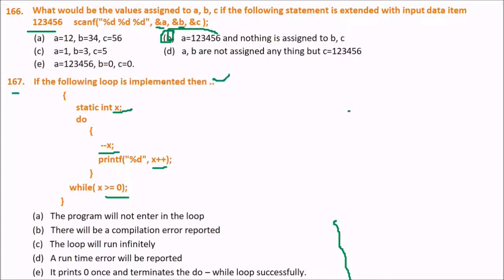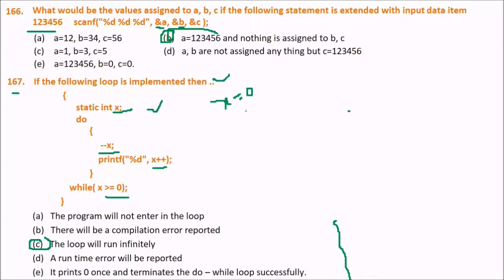This is because of what happens when you make a variable static. Let me tell you the answer first. The answer is C. The loop will run infinitely. Why is it running infinitely? Because the statement static int x causes the value of x to be set to 0. So x will be equal to 0.